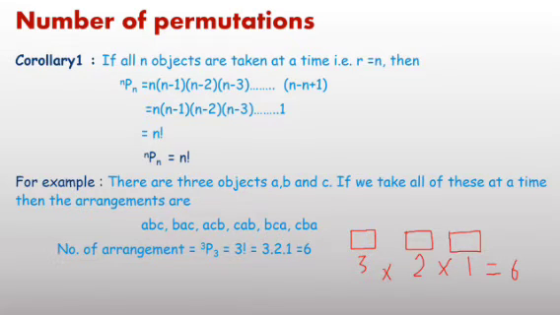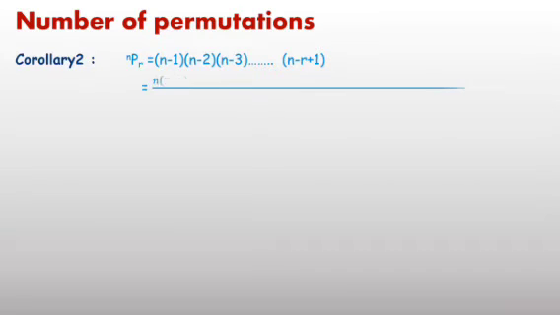Now the next result. Second, nPr equals n into n minus 1 into n minus 2 up to n minus r plus 1. The right-hand side we want to write in terms of factorial. n minus r plus 1 is written. Now multiply by n minus r, 1 less, then again 1 less, n minus r minus 1, n minus r minus 2 up to 3, 2 into 1.